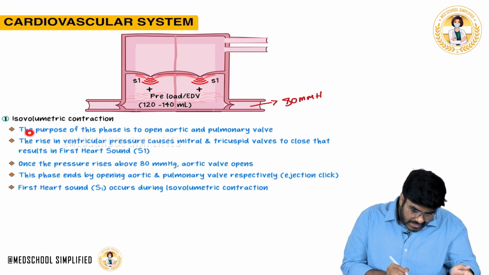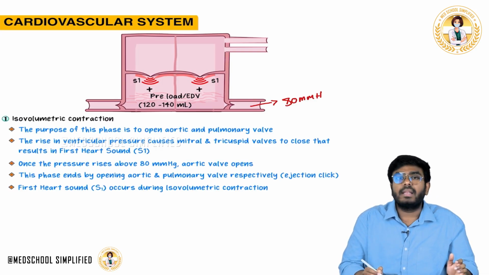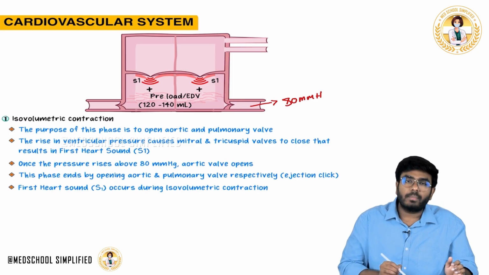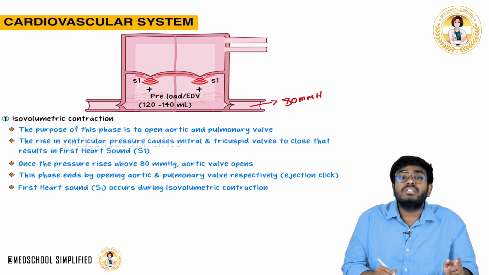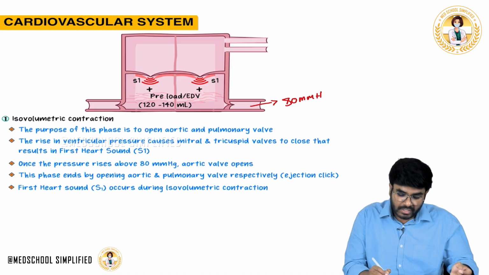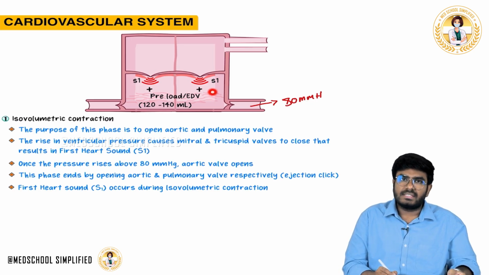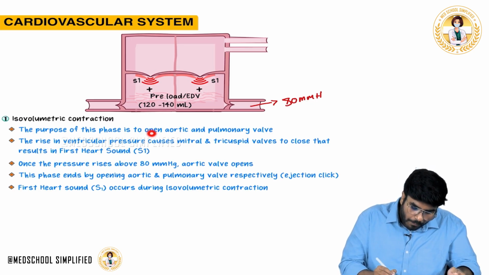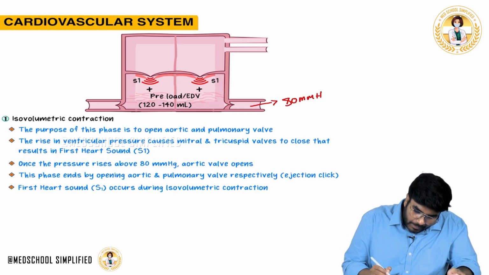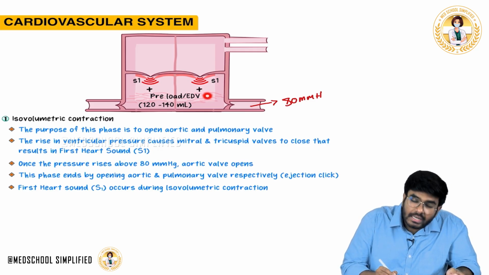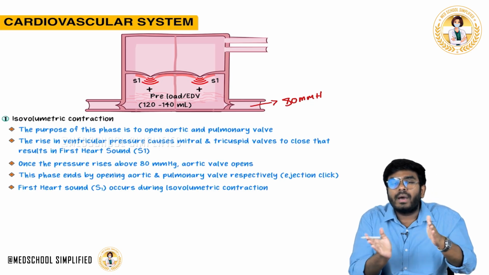So what is the major purpose? The major purpose of this phase, isovolumetric contraction, is to open the aortic and pulmonary valves. Here the aortic valve, and on this side the pulmonary valve. If you want to open the aortic valve, you have to generate pressure more than the aorta. For example, if the pressure here is 80, you have to generate a pressure of 81 mmHg. Once the pressure rises above 80 mmHg, the aortic valve is going to open.